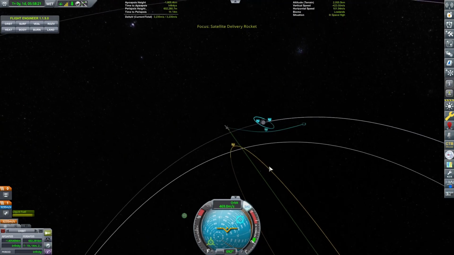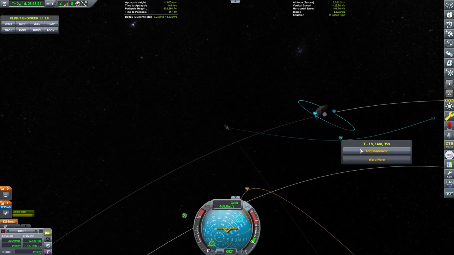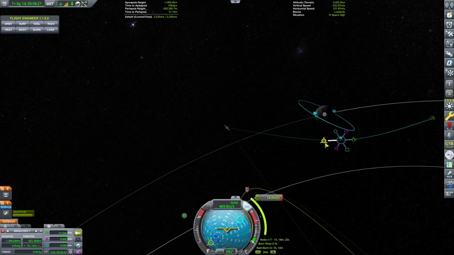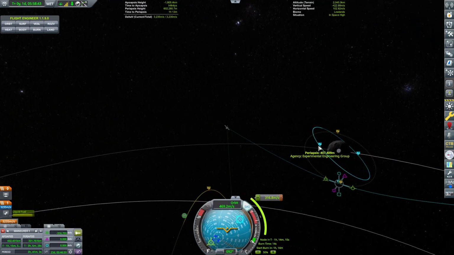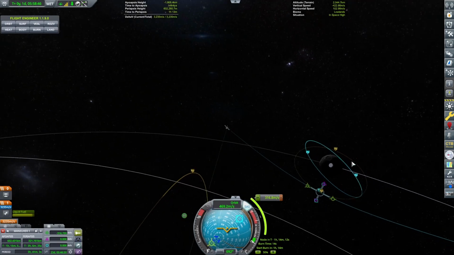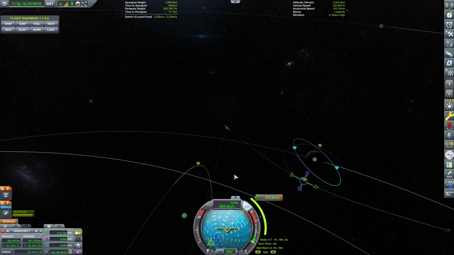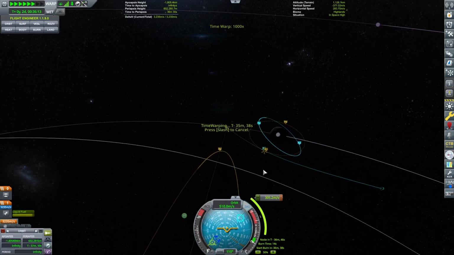Okay. So now we need to get ourselves into an orbit. We're going to add a maneuver node at the periapsis, and then we're going to pull on the retrograde marker. Okay, so now the satellite needs to be at 407 and 5. So it's almost a circular orbit, almost. Our periapsis is 600 and 321. We need to be 407. Okay, so let's pull it in a little bit more. There we go. All right, now we'll warp to that point. We'll fix the inclination after.